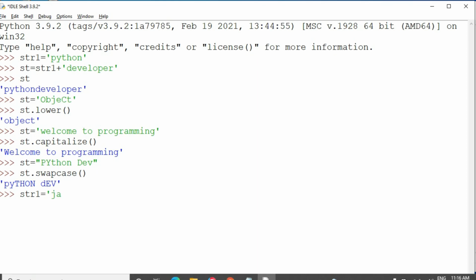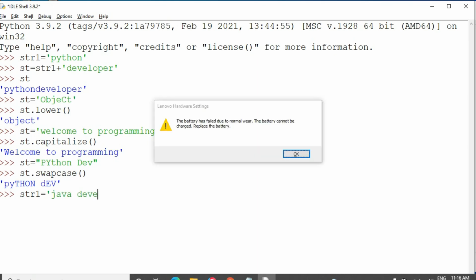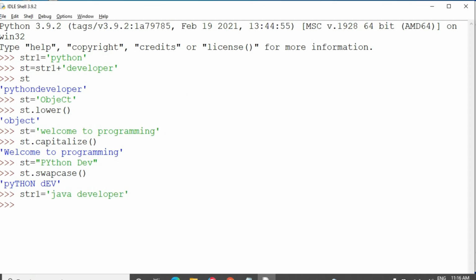Taking the string str1 equal to Java developer. I want to display the string in ascending order. Ascending means first A, B, C, alphabetical order. I am going to apply str1 equal to an empty string.